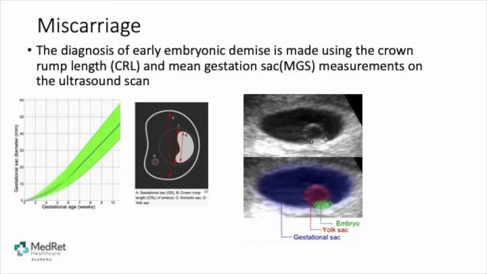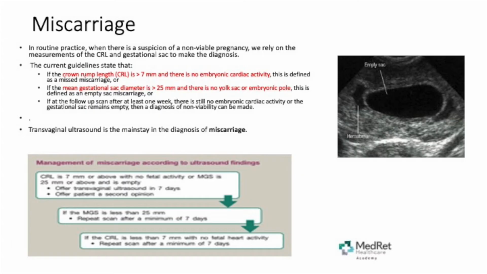The diagnosis of early embryonic demise is made using the crown rump length, or the CRL, and the mean gestational sac, or MGS, measurements on the ultrasound. Here are some measurements and guidance as to what to do when the cutoff of these measurements for CRL and MGS are present in order to manage the miscarriage.